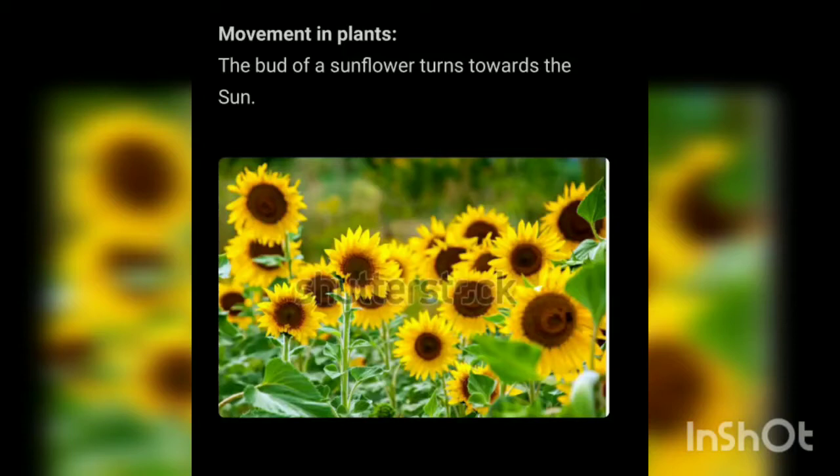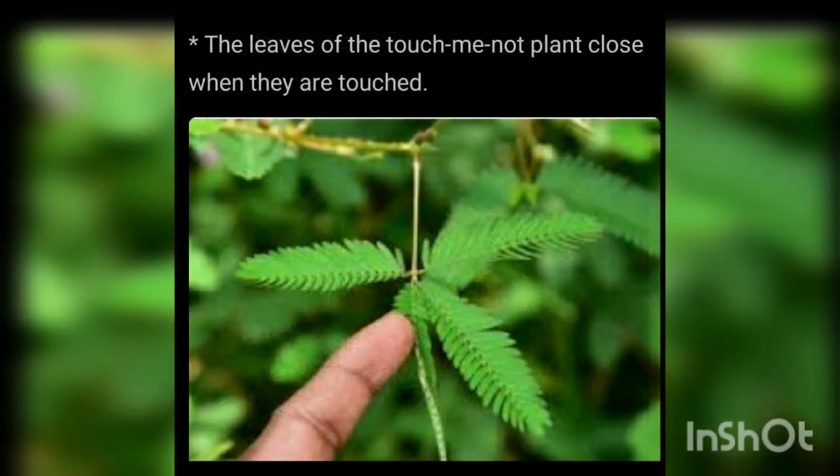No, because plants are fixed at a place. But parts of some plants show movement, like the bud of a sunflower turns towards the sun. The leaves of the touch-me-not plant close when they are touched.